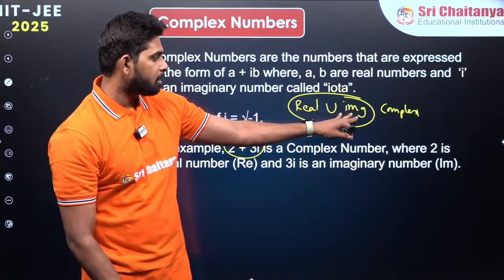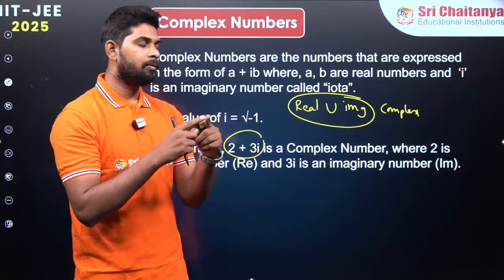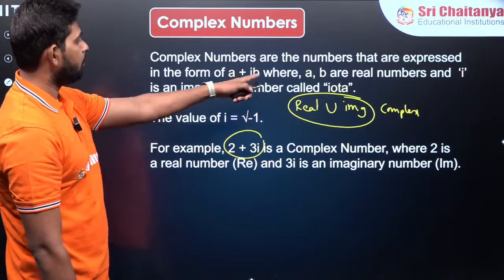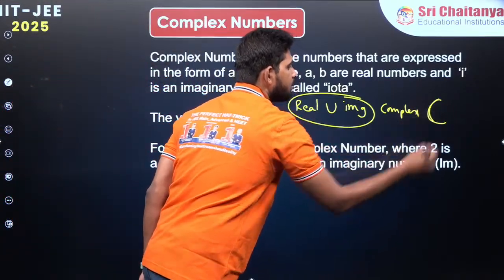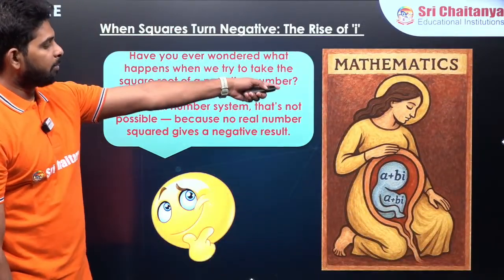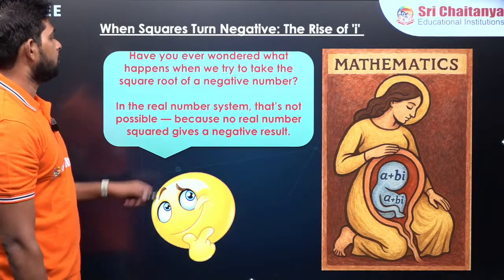Imaginary and real are different numbers, and the union of these two is going to give us complex numbers, right? That is how we denote the complex number system as capital C. So mathematics has given birth to imaginary numbers also, right?